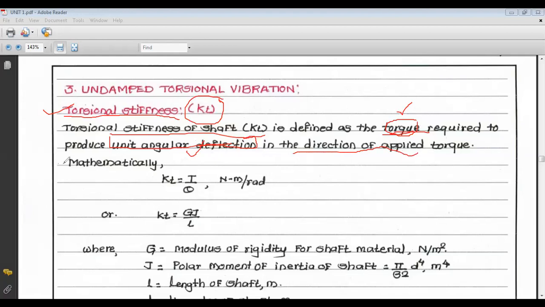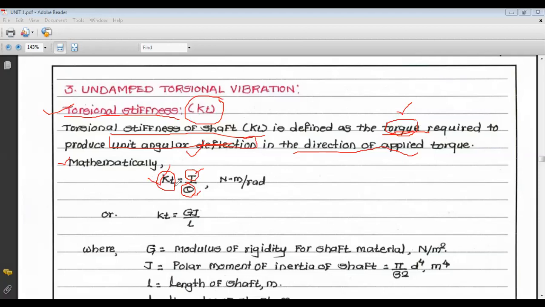Mathematically, we can write K_T equals torque, that is T, per unit angular displacement or deflection, that is theta. So K_T is equal to T by theta, where K_T is the torsional stiffness, T is the torque, and theta is the angular deflection.